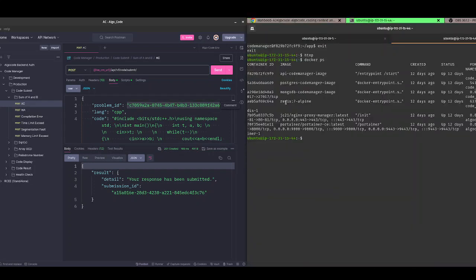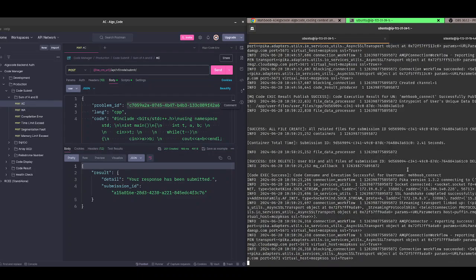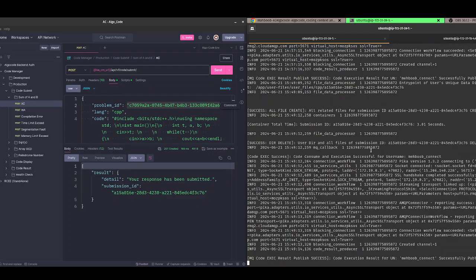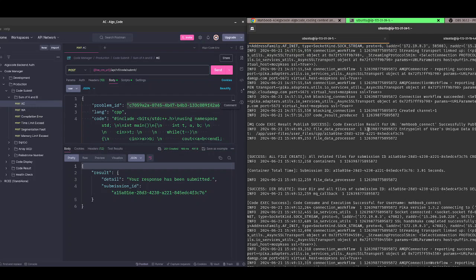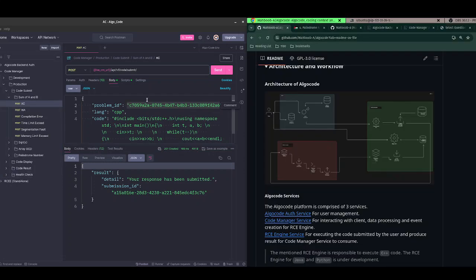I have already told you about the RC engine, which is deployed here. Let me show you the logs of this RC engine. Yes, you see, this is the RC engine log. Now let me show you the result I got here: your response has been submitted, and this is the submission ID.